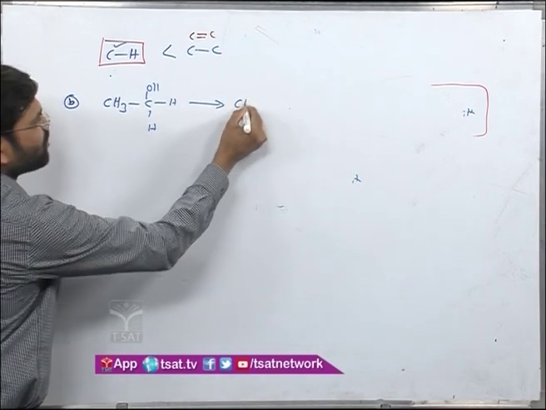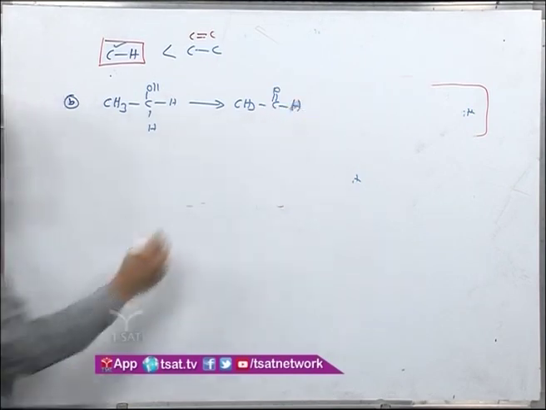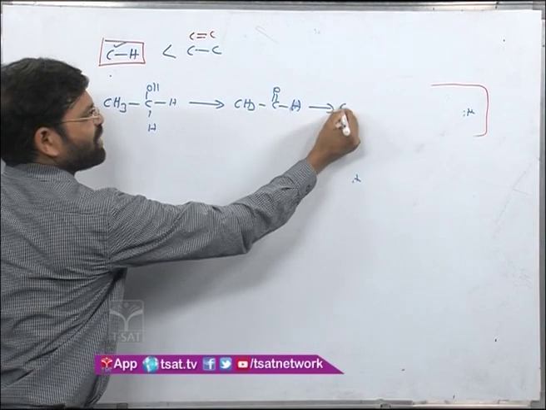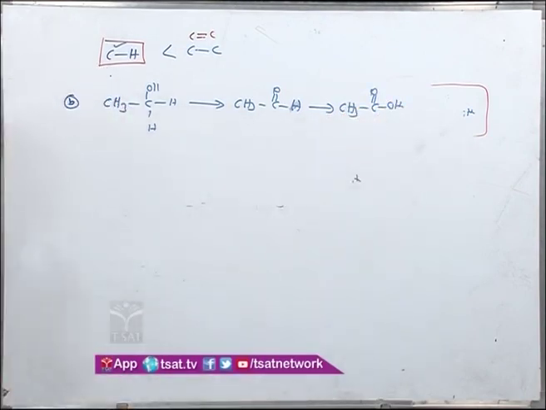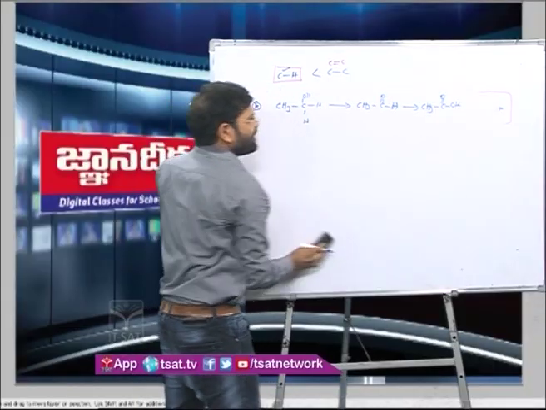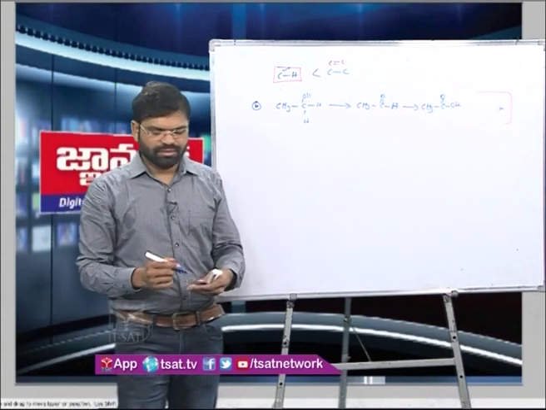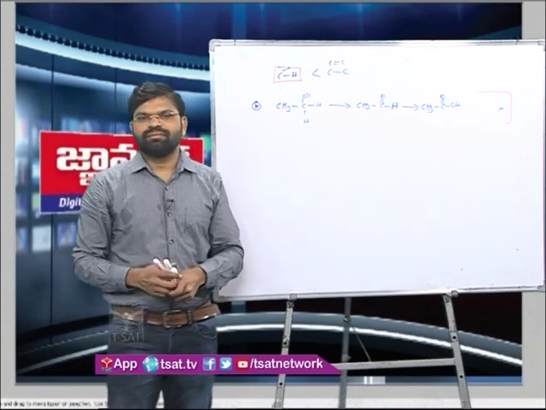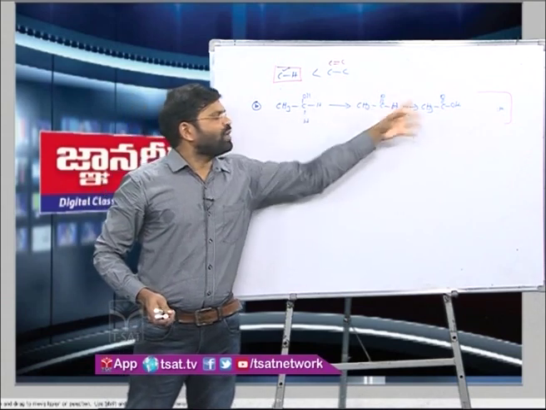The product comes out to be a carbonyl compound. Then this further undergoes reaction to give the corresponding carboxylic acid. This is what generally we expect with the chromic acid. Generally we expect the product to form this way.